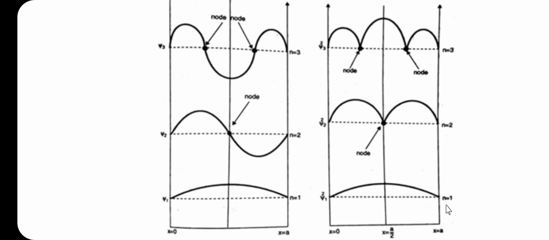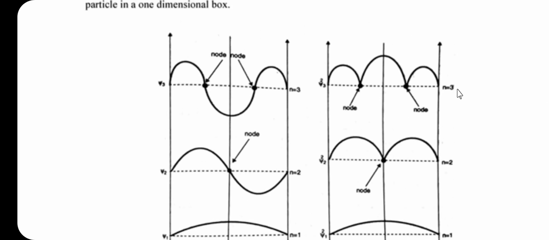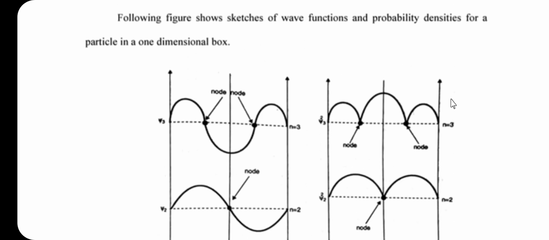This is the second diagram, psi square versus x. So, this is the plot of the wave function and the square of the wave function for the first few states for a particle in a one dimensional box. Here n is equal to 1, n is equal to 2, n is equal to 3. Again in the second diagram, n is equal to 1, n is equal to 2, and n is equal to 3.